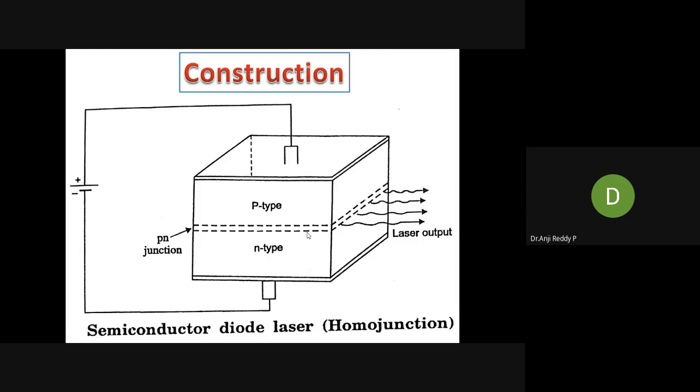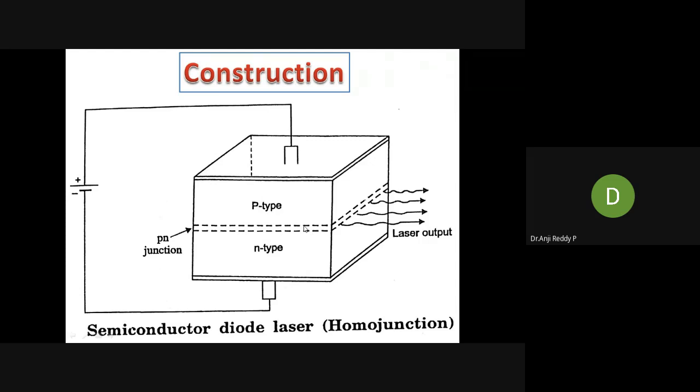This single crystal we have to cut in the form of a platelet with a thickness of 0.5 millimeter. Remember, this semiconducting material we have to cut in the form of a platelet. A platelet is just a small cube, with a thickness of 0.5 millimeter. Whatever single crystal of gallium arsenide we are taking, we have to cut in the form of a platelet, a cube with small thickness, around 0.5 millimeter.